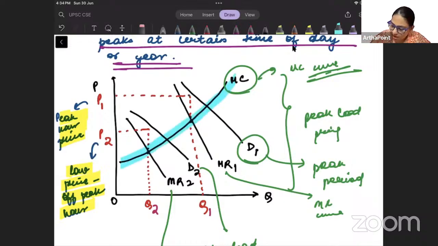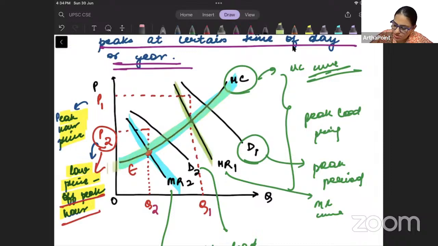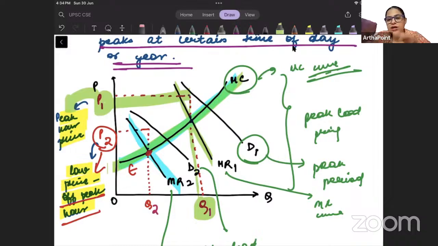Now, this is MR, this is MR, MC. They are intersecting at point this, and this is the price charge during off periods. Again, this is MR, MC, and they are intersecting at this quantity, higher demand. So during higher demand, I am charging higher price called as peak load price. तो ये हमारा डायग्राम हो गया फॉर पीक लोड प्राइसिंग.